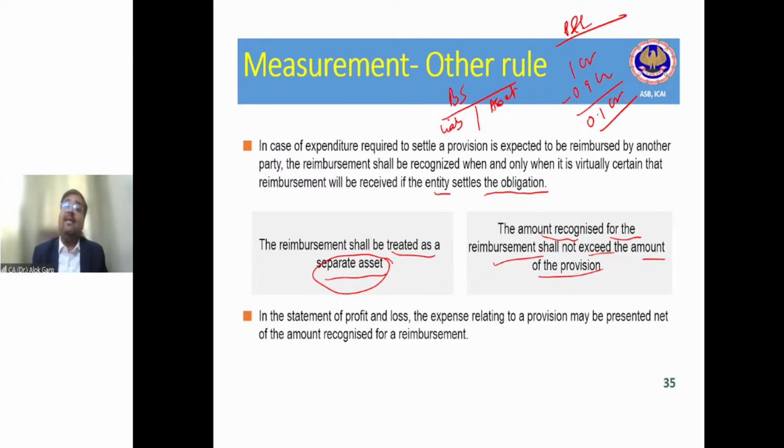But in the balance sheet, why does it have to be shown separately? Because even if the manufacturer does not reimburse you the warranty cost, you have to satisfy your customers, because this is your contract with the customer. And you have to file a litigation against your manufacturer to get this reimbursement asset. So that is why this liability has to be shown in full, because you are liable to pay, and this asset has to be shown in full. But in the P&L, you can net it off because your net cost is only 10 lakh rupees, not 1 crore rupees, right?